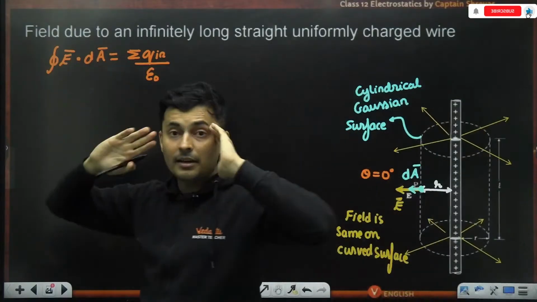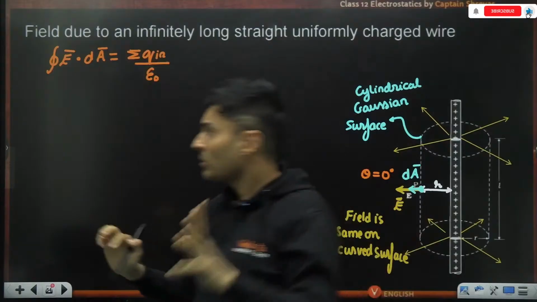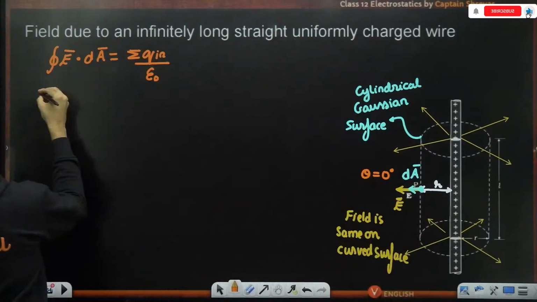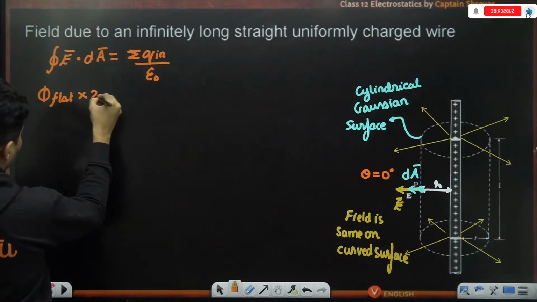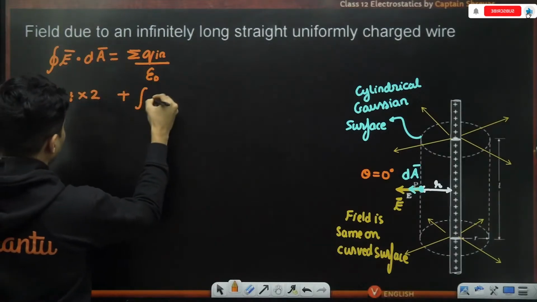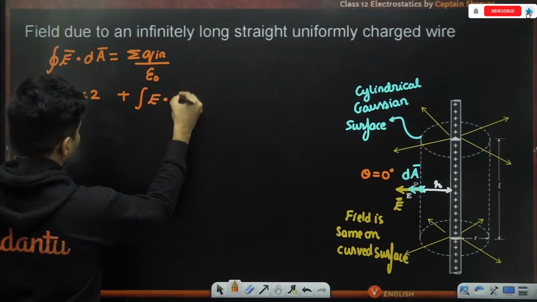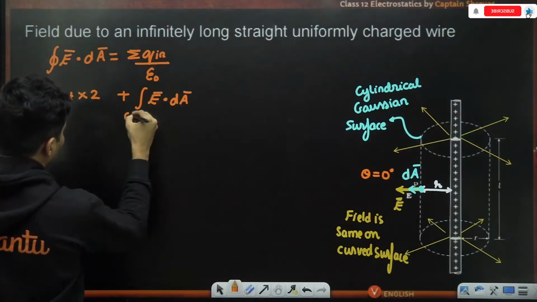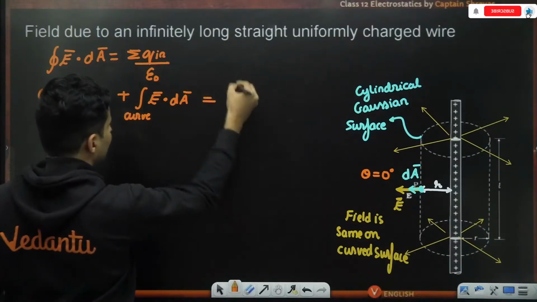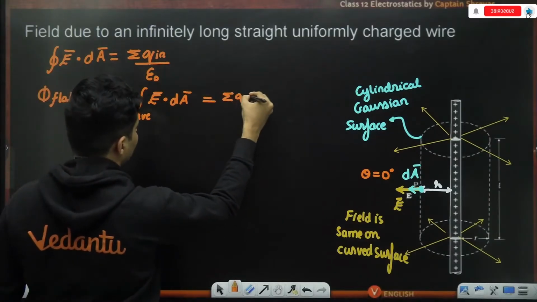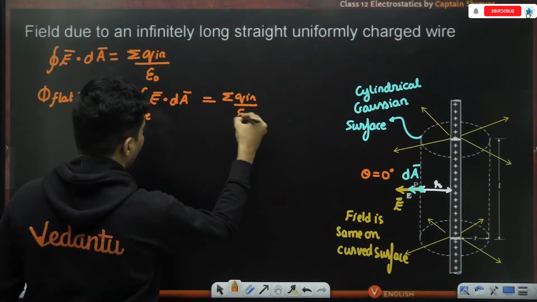The closed integral means the net cylinder. So I can say it is the flux of the flat surfaces, there are two such, plus the integration of electric field dot area vector only for the curved part. And this is the inside charge by epsilon naught.